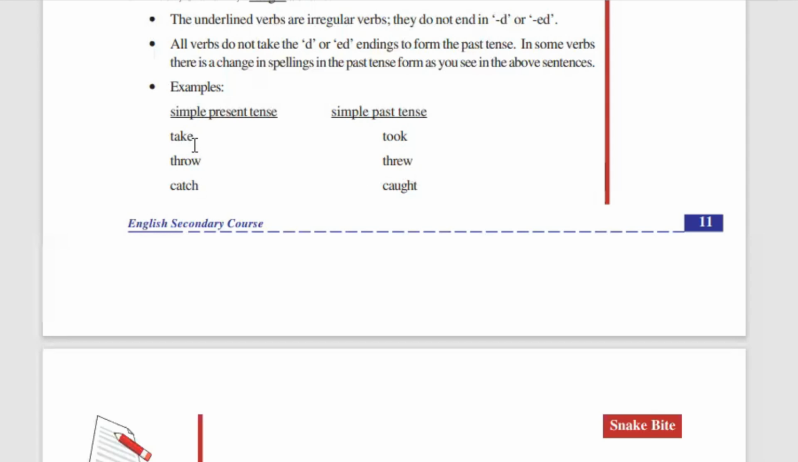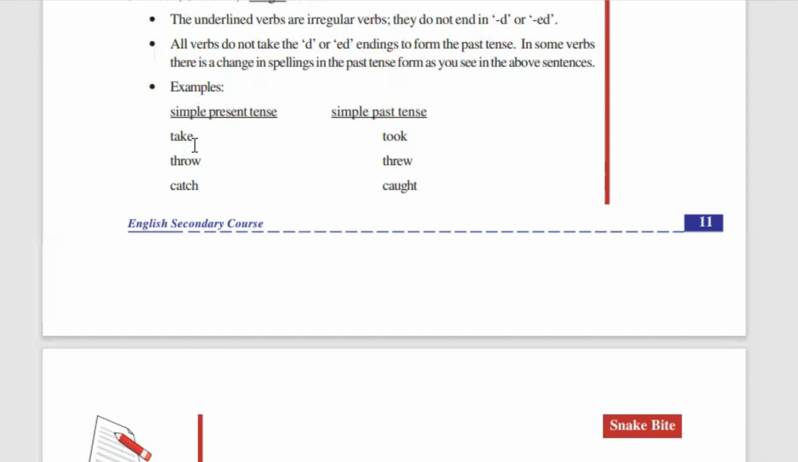If you don't study the grammar, what will you do? Instead of saying took, you would say taked. Some people, to make take into the simple past tense, will add D or ED to take. So instead of saying he took the banana, they will say he taked the banana. Is it the right way? No, he took the banana, right?